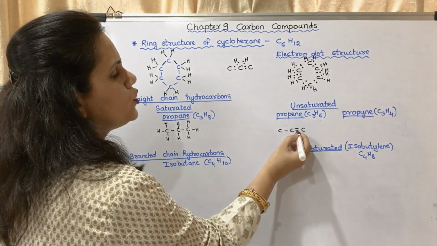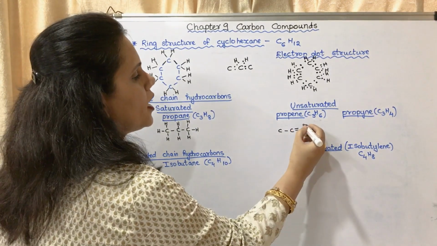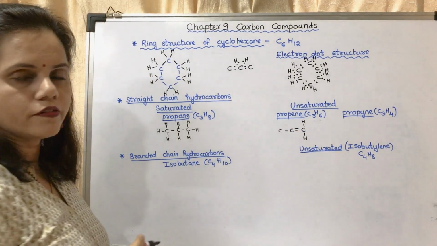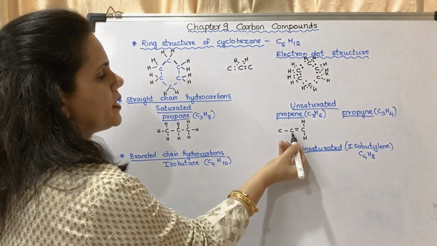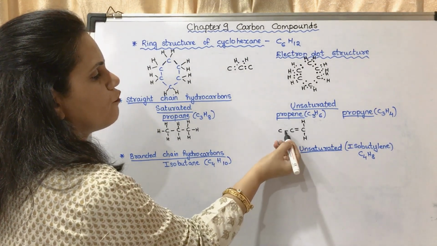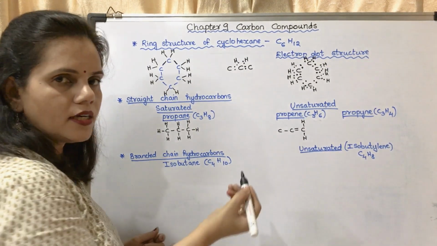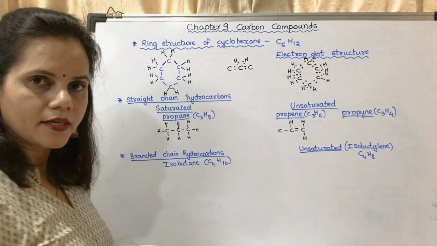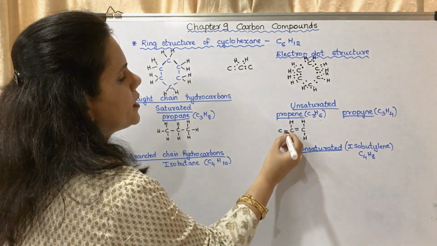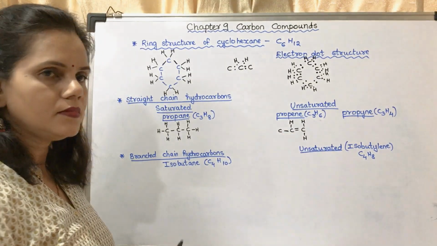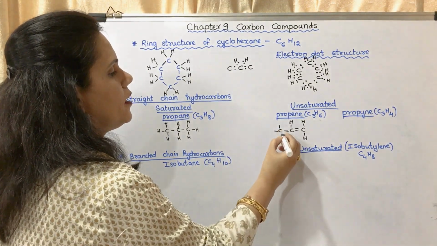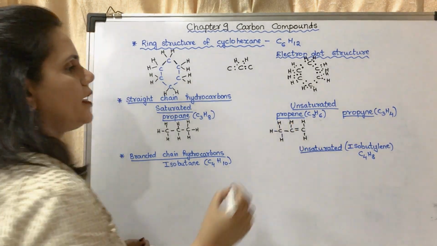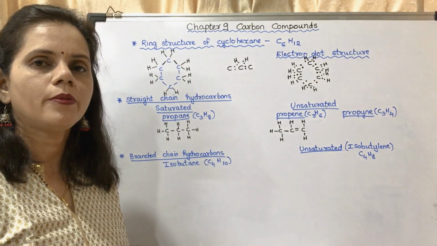Now here 1, 2 have been finished, 2 are left. So this is for hydrogen of that carbon atom. For this carbon atom you may see 2 here, 1 here. So 3 has already got engaged. 1 is left. I can write it here. It can be written below also. For this carbon atom 1 is engaged, 3 are left. So it will be hydrogen on 3 sides. Okay, this will be the structure of propene.